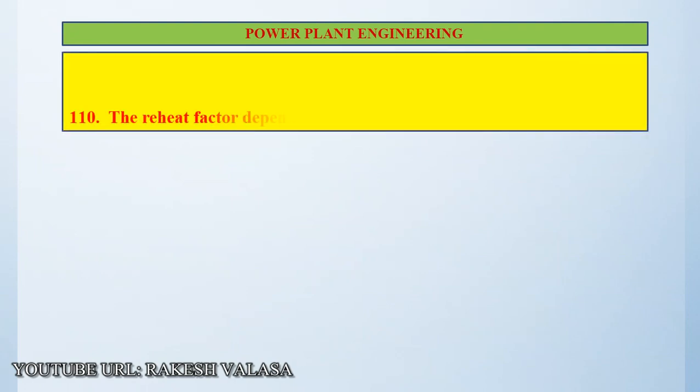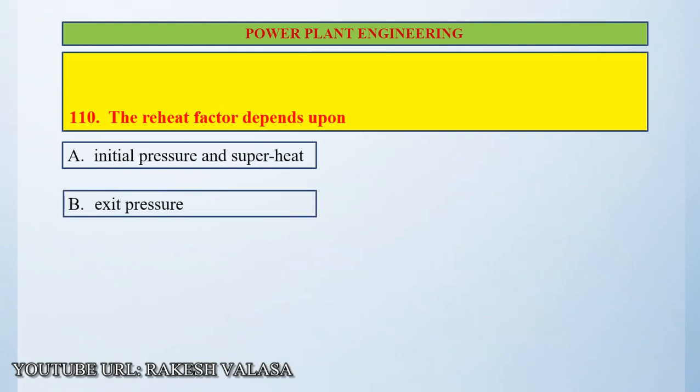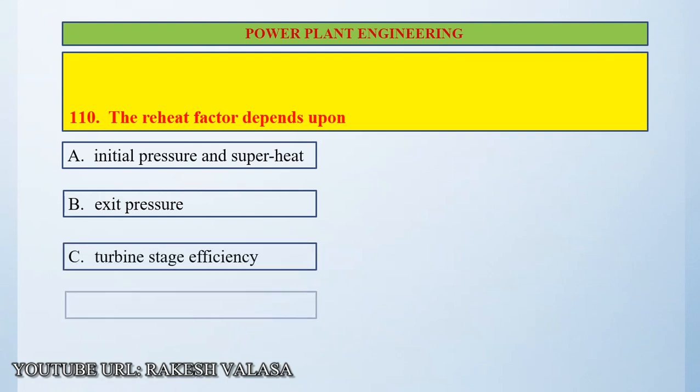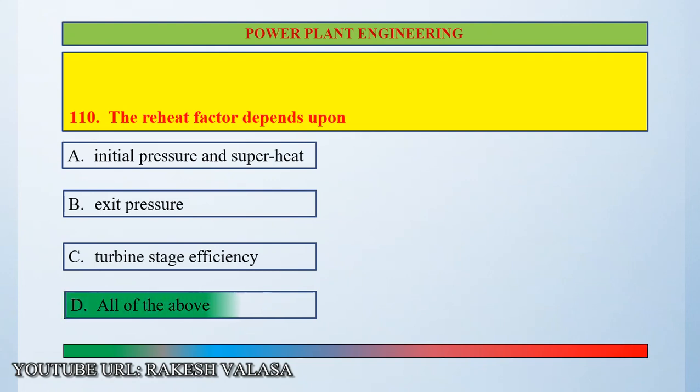Question number 110. The reheat factor depends upon option A, initial pressure and superheat. Option B, exit pressure. Option C, turbine stage efficiency. Option D, all of the above. The correct answer is all of the above.